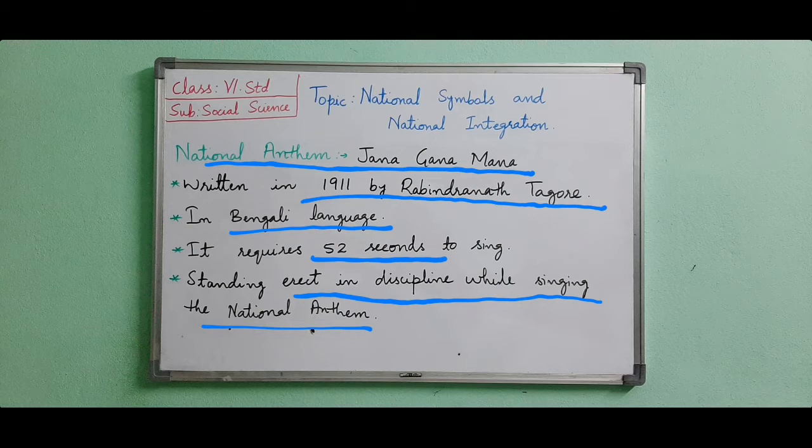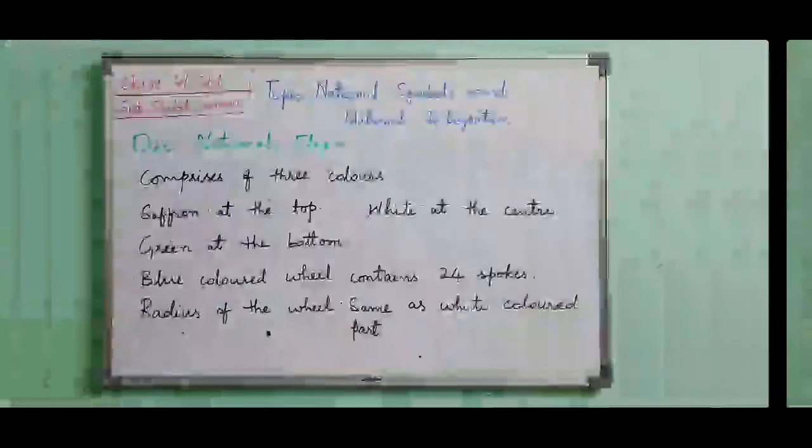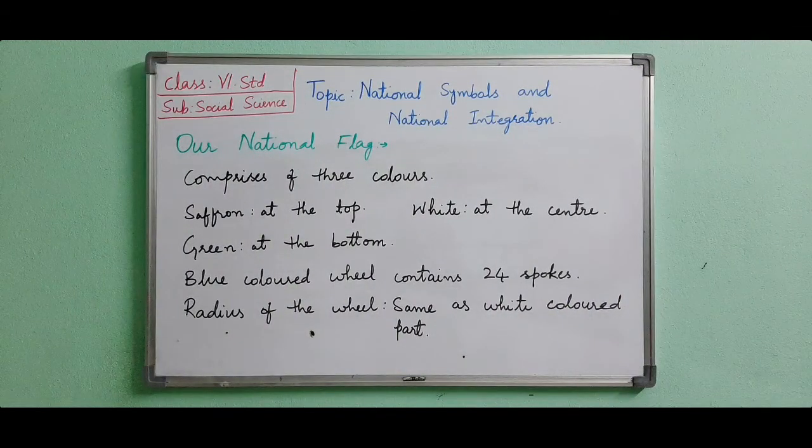Next we will see, after the national anthem, the national flag. Our national flag, the flag is the emblem of the nation. It is the proof of freedom, patriotism, unity and allegiance to the nation. Every citizen is moved heartily when the flag is raised on the pole. Here the national flag shows freedom and patriotism. We know India got independence from the Britishers, and after that we adopted all these things. So the national flag gives more importance to our freedom and patriotism.